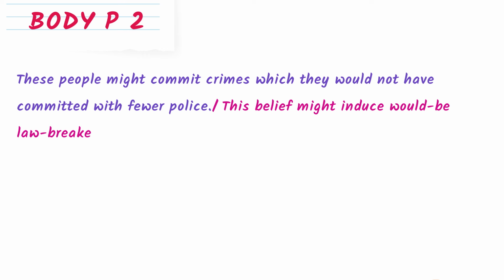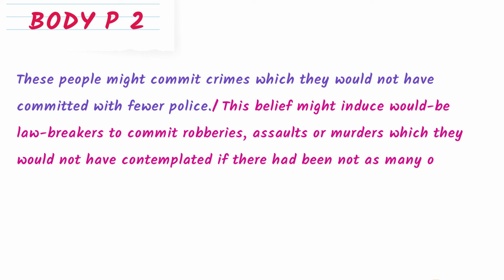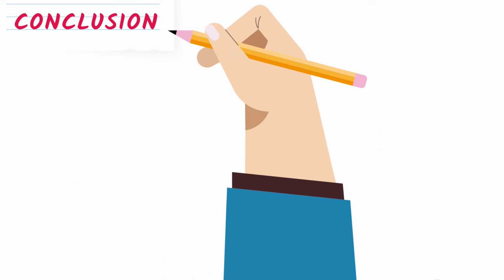"would-be lawbreakers." Would-be lawbreakers means those people who have not yet committed a crime and are thinking of committing the crime later in the future. So I use "would-be lawbreakers to commit robberies, assaults, or murders which they would not have contemplated" — instead of "thought," I write "contemplated" — "if there had been not as many officers on patrol." So you can see how we can change a very simple sentence into a much more advanced and sophisticated sentence.